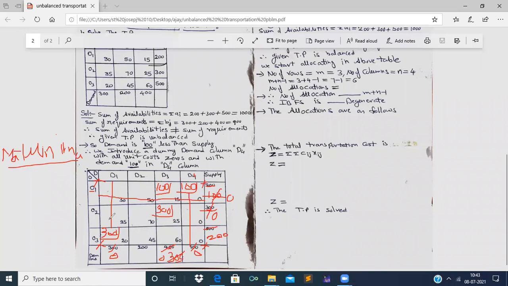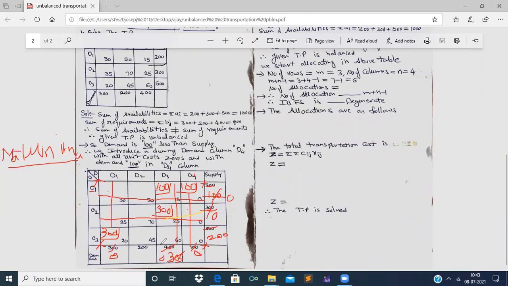Therefore, we have got supply 0 in the second row, so we strike off the second row. And we have got demand 0 in the third column, therefore we strike off the third column. Right? Therefore, we have struck off the third column and second row.